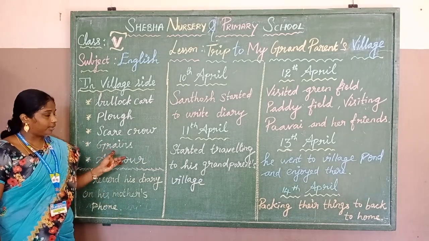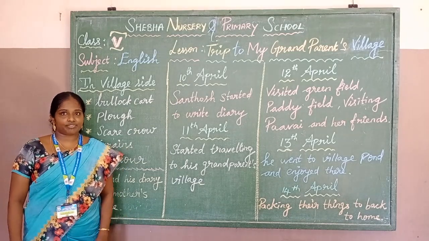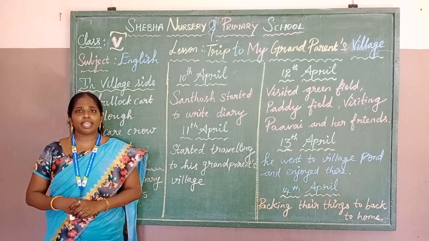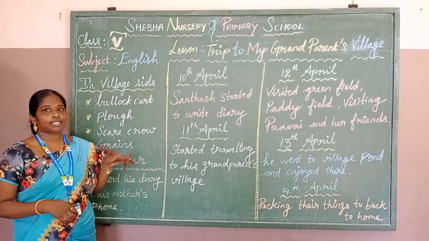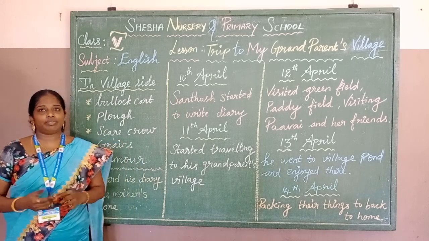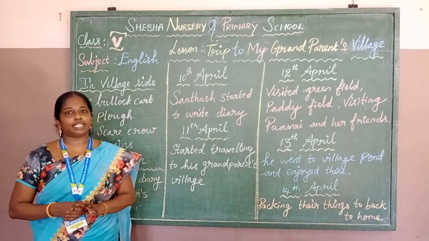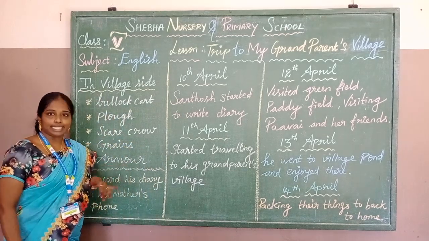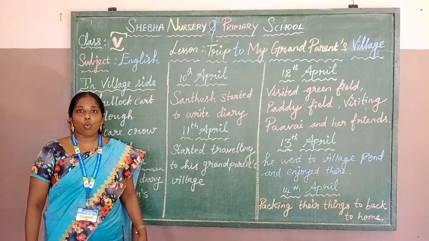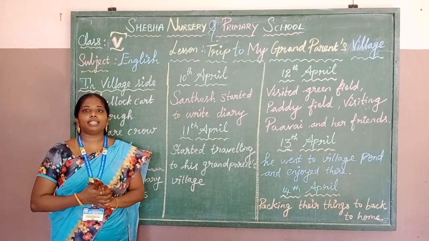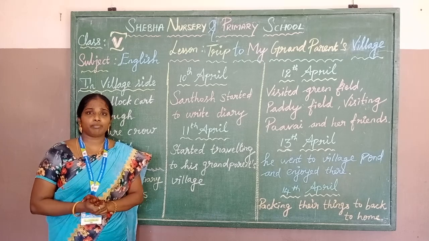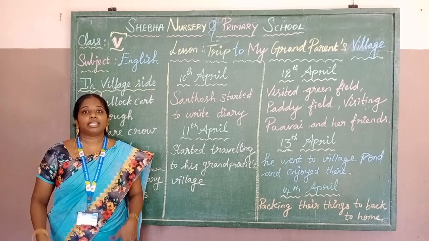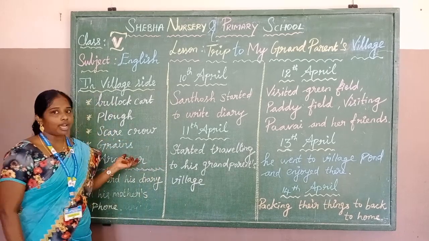So now grains. You can see it in this field like a doll wearing a shirt and a big scared face. And then you know these are grains like wheat, paddy, other cultivated cereals used for food. And this is armor. Armor is nothing but a metal cover worn to protect the body in battle. Have you seen this? Some of them were used to protect the body. They are wearing a metal cover. So that is what is meant by armor.